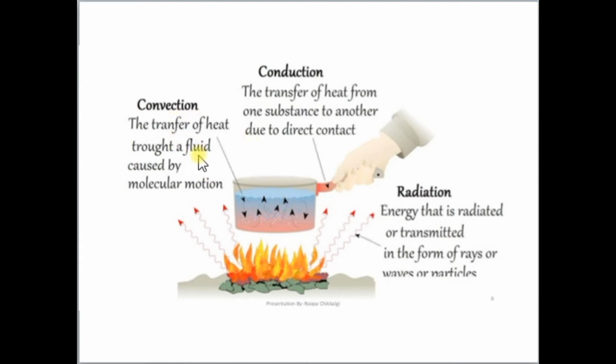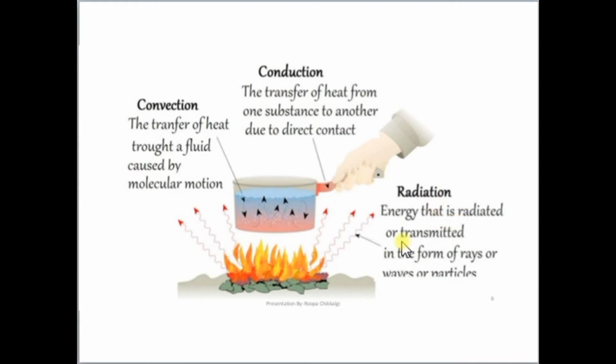Then what is convection? Transfer of heat through a fluid caused by molecular motion is called convection. And transfer of heat from one substance to another due to direct contact is called conduction. And what is radiation?